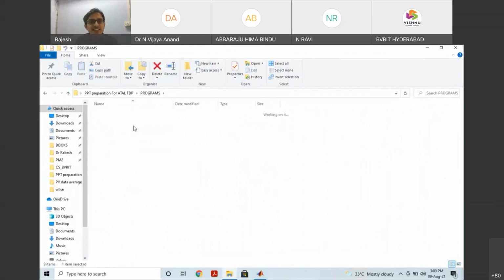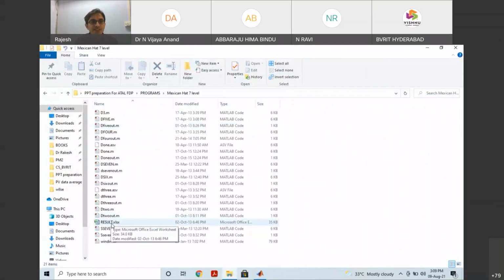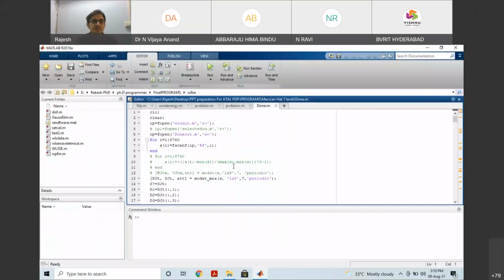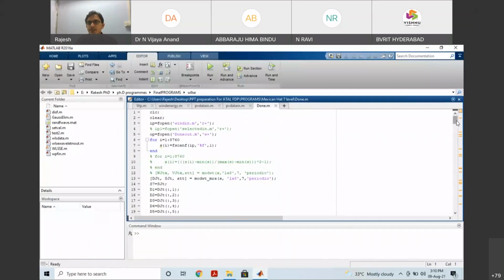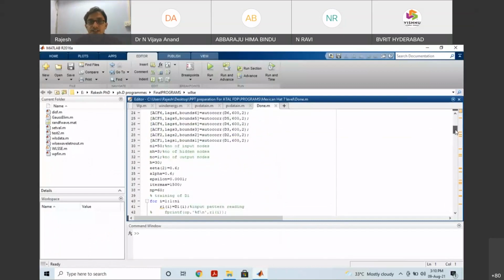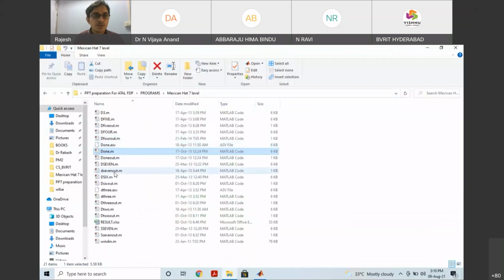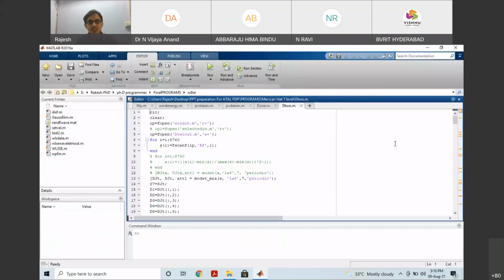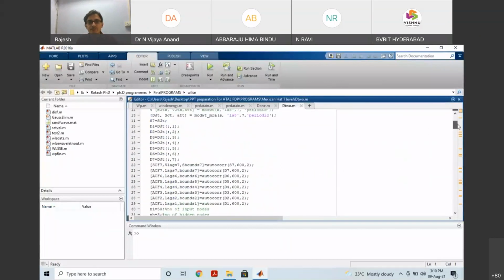Okay, let's say Mexican hat 7 level. If you want to program it also, I will show you D1, D2. This is the D1 program. Similar to the D1 program. You should have MODWT installed in your MATLAB. We have to install it, the procedure is there. After that, we can write for D1, and then D2. Similarly, you can execute it with only one or two changes. Only D1 to D2 is the change that we have to incorporate, and the coding is similar.